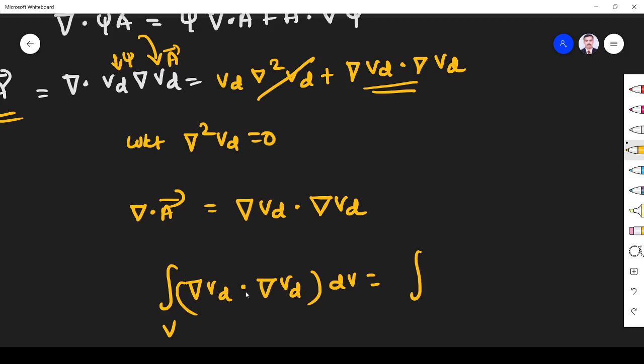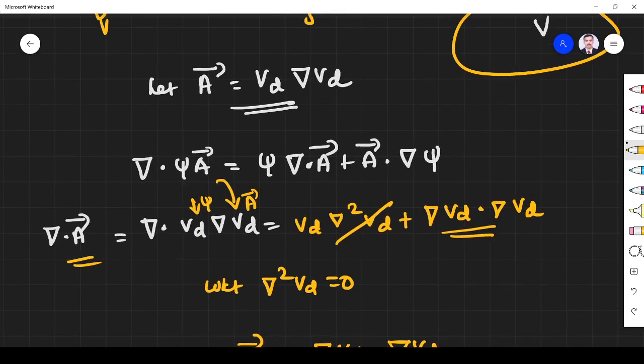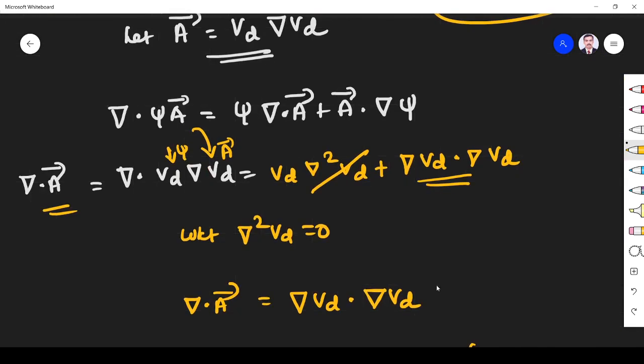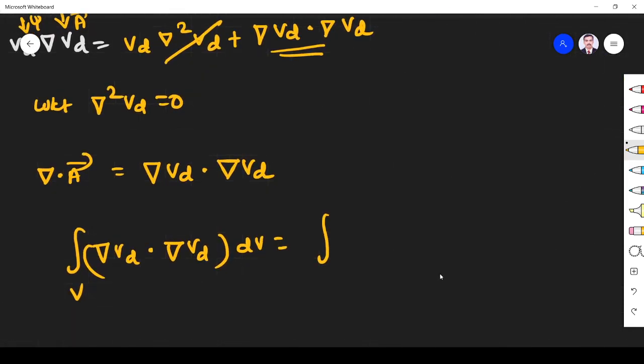This is del. What is that? Where is the formula? It is del dot A dV is equal to A dot ds. A is nothing but Vd into del Vd, right? So Vd into del Vd. This is what my A dot ds is.